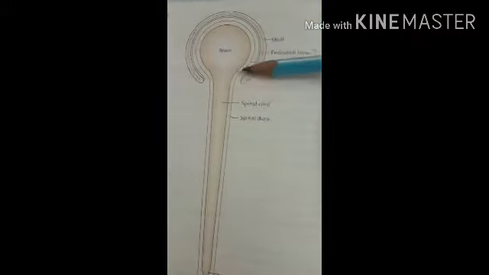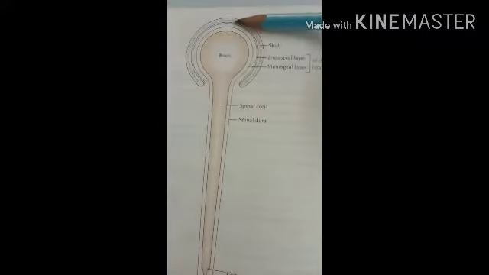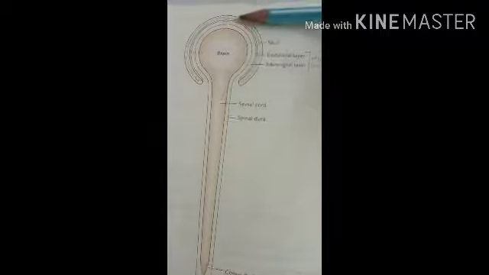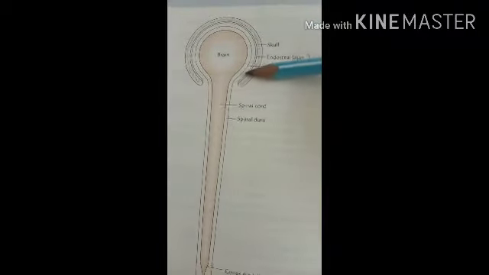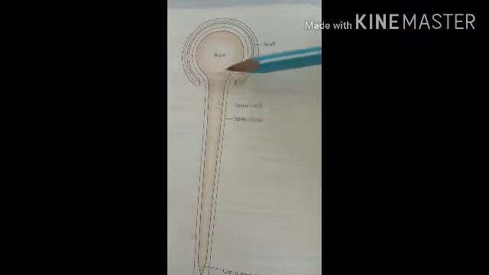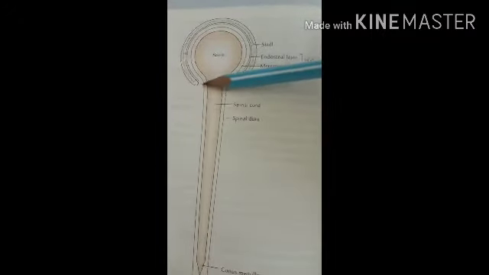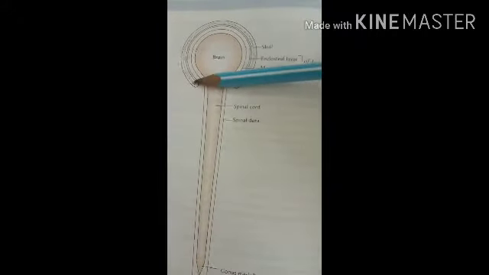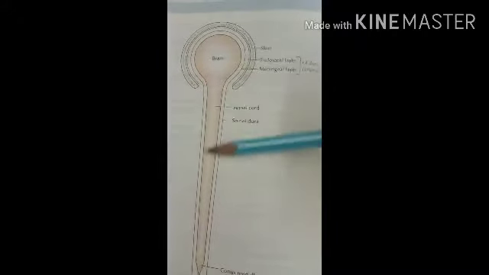Here you can see the periosteal layer, which is totally adherent to the periosteum of the skull. This thick double fold ends at the foramen magnum, the large foramen of the skull through which the spinal cord enters the vertebral column.